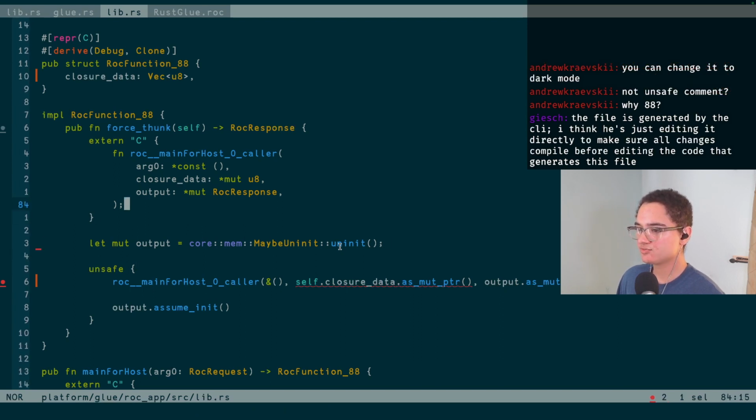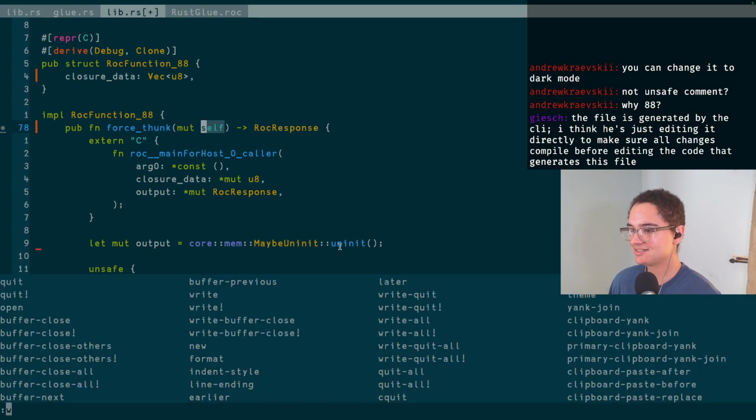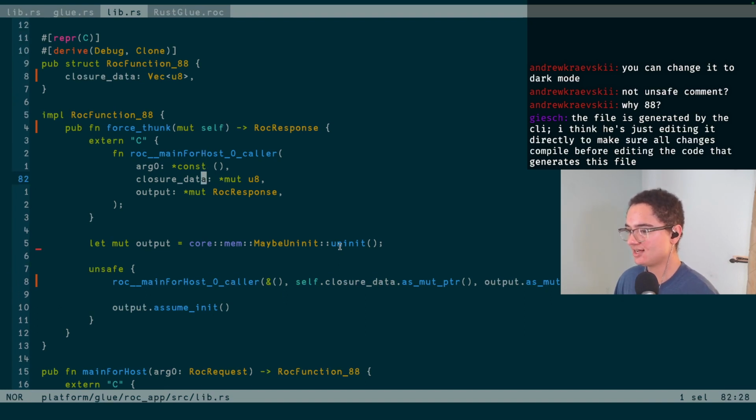Self is not declared as mutable. Well, then we shouldn't be returning a mut pointer to self. Self should be mutable. It's all a lie. We actually should be consuming and destroying self in this case. You can't actually call one of these twice currently. But anyways, this is fine.